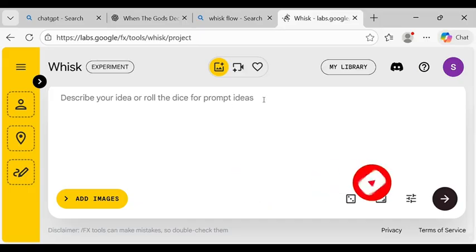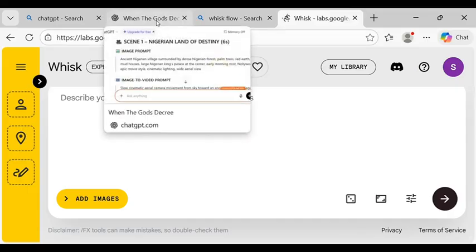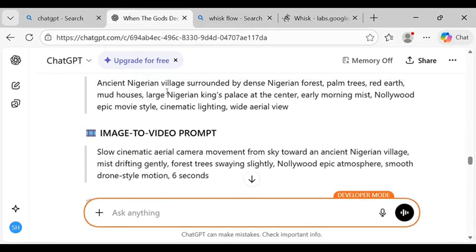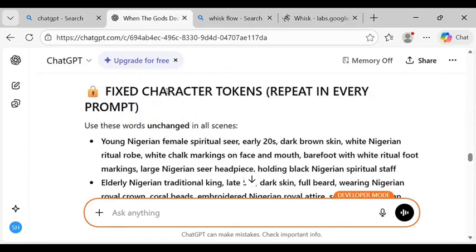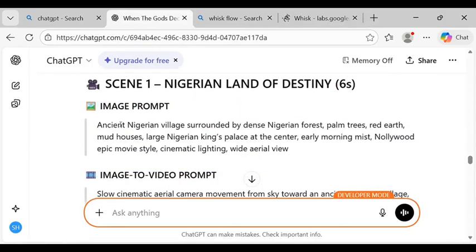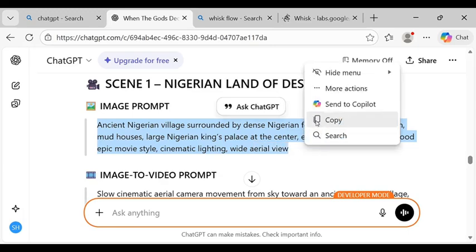Now, when you register on this platform, the next thing you are going to do is to paste your prompt here to generate the image. Now, this is what I will do. I will just click on here. Then the next thing I'll do is to select this prompt here, image to video, image prompt here, then I'll click on copy.